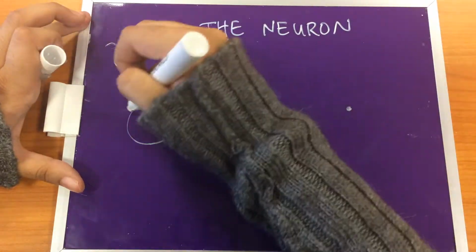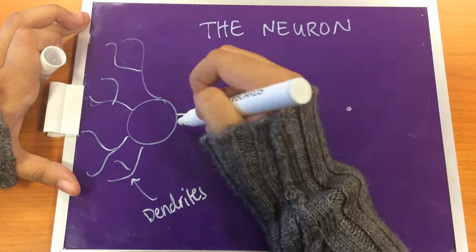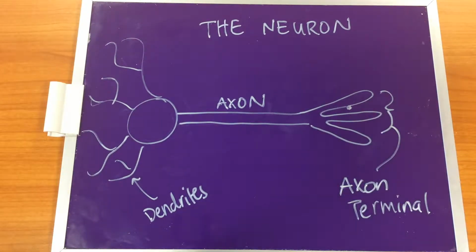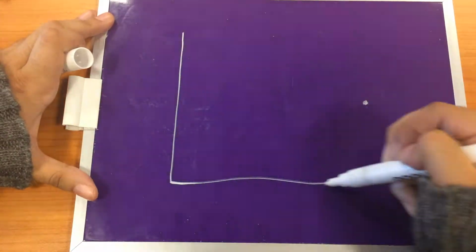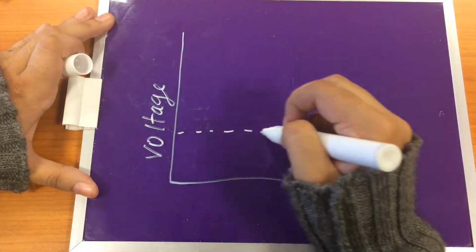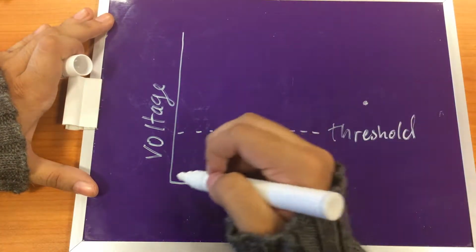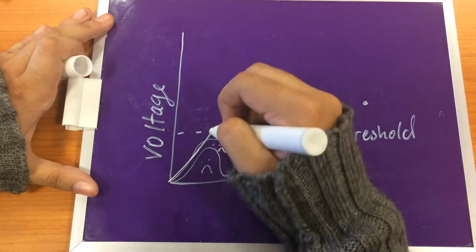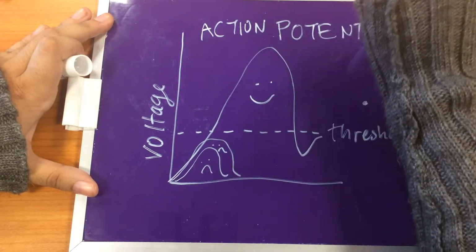The brain is made up of tons of nerve cells, called neurons. A single neuron has many parts it uses to send and receive electrical signals, including the dendrites, the axon, and the axon terminal. However, for a signal to be transmitted, the stimulus must be strong enough to surpass a certain threshold. This is called the threshold stimulus. If the stimulus doesn't reach this threshold, the signal or action potential will not go through. Once this threshold is reached, the neuron will carry out the action potential.